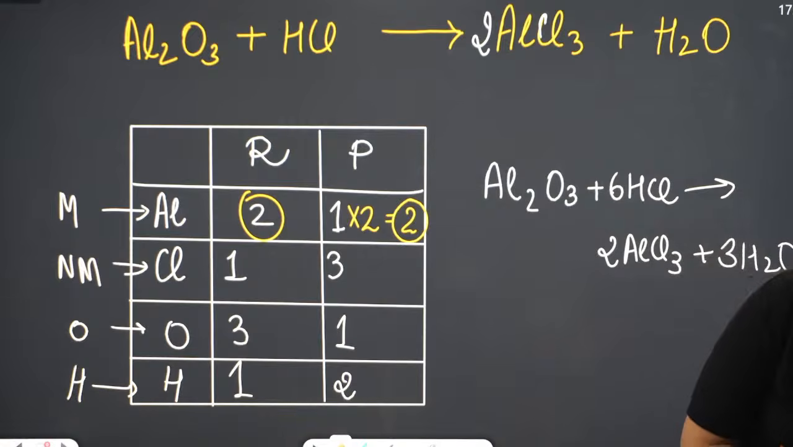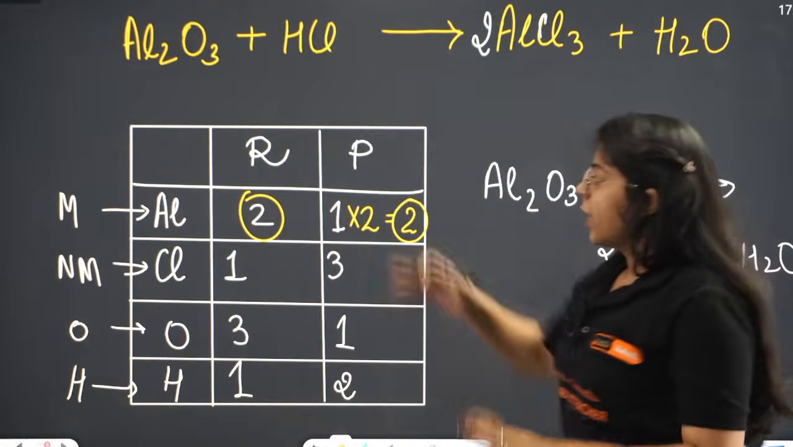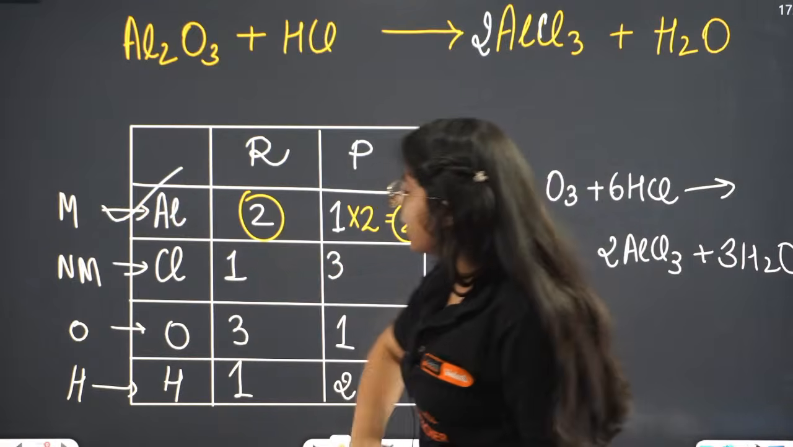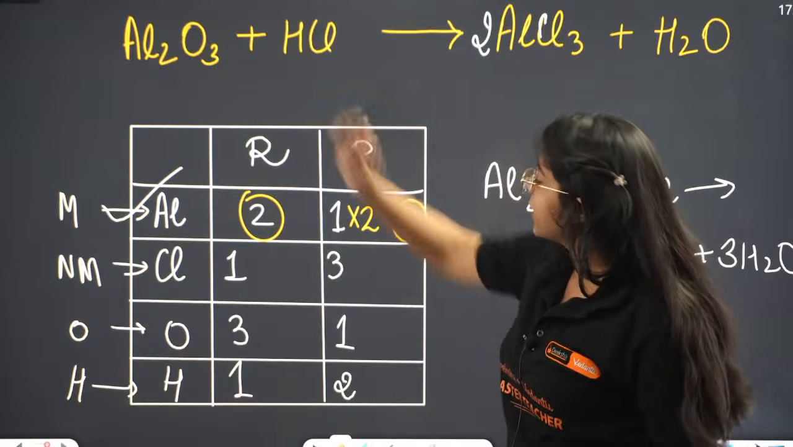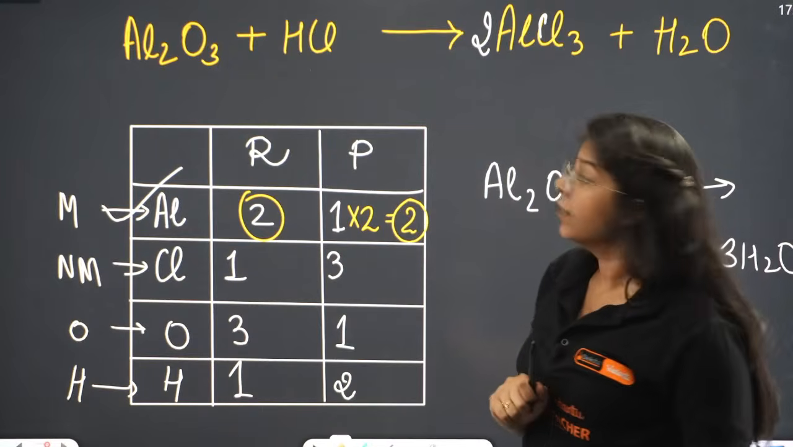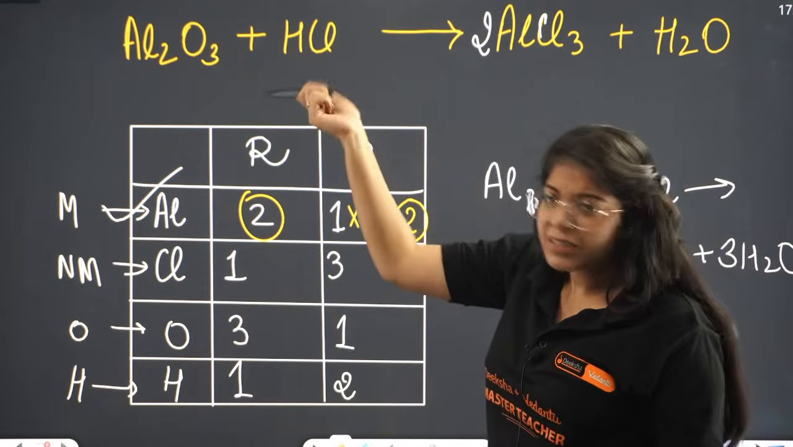Great, Meenakshi, right. Now aluminium is balanced. Coming on to Cl. Cl is only 1 on the reactant side but 3 on the product side. So I will just multiply Cl with 3.